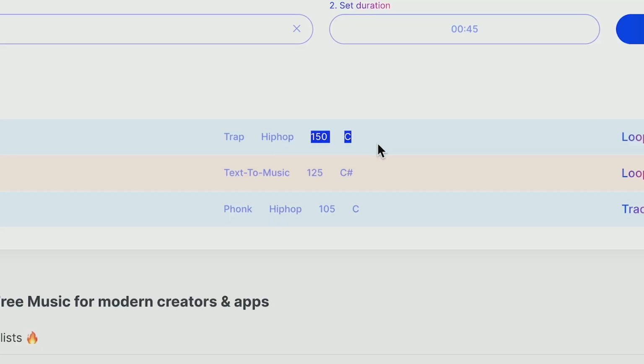But the benefits do not stop there. Unlike MusicLM, when you generate a sample, you actually get the key and BPM included, which is just a very big quality of life change there. And it does only have one con, which is basically the same thing as MusicLM, is that every single sample had drums already baked into it.